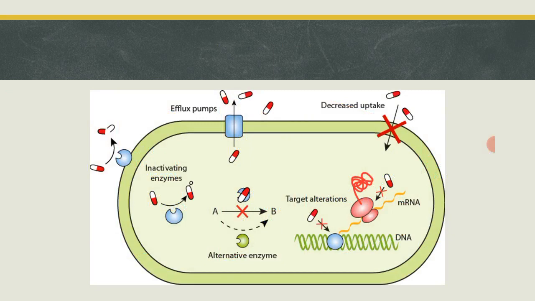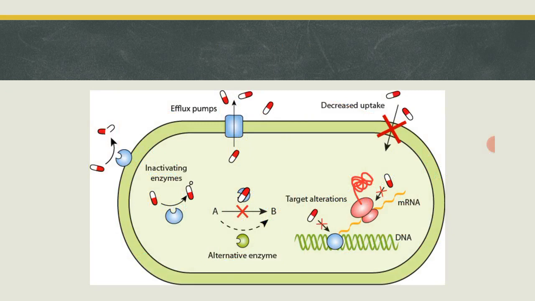In the previous slide we saw the ESBL, the extended spectrum beta lactamase strains. They produce enzymes responsible for inhibiting the activity of beta lactam, the enzyme called beta lactamase. This is a very good example of this inactivating enzyme mechanism.